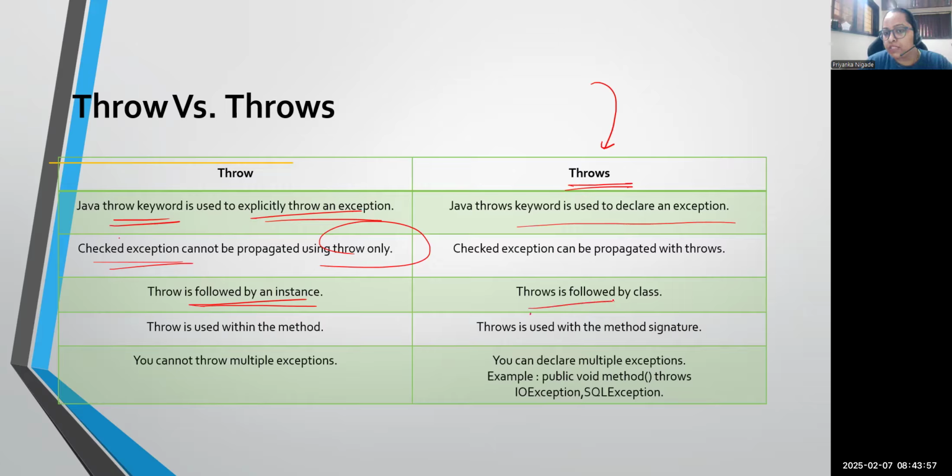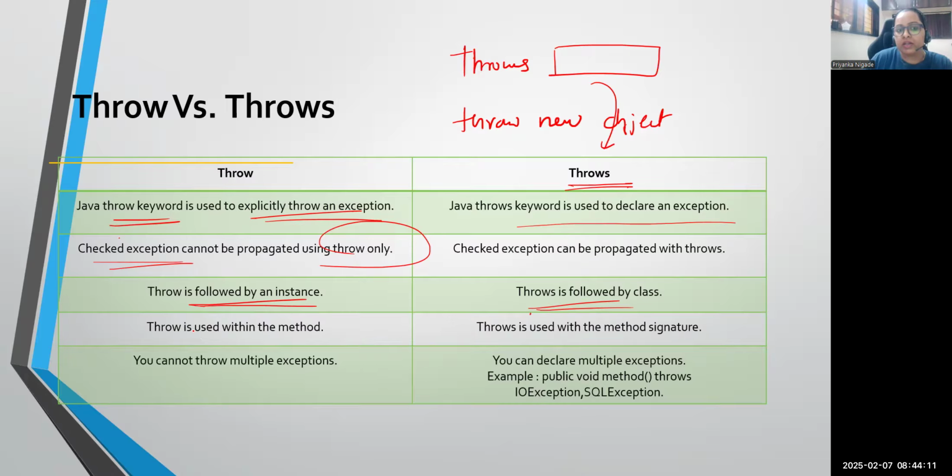But throws is always followed by the class. Means when you write throws, you need to write the class name only. But when you write throw, we need to write an instance object of a particular class. Are you getting my point? So that is the point written here.